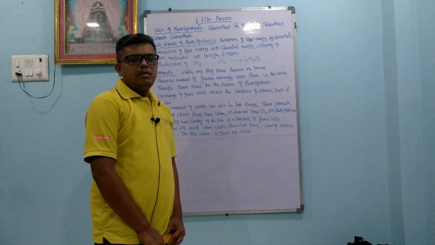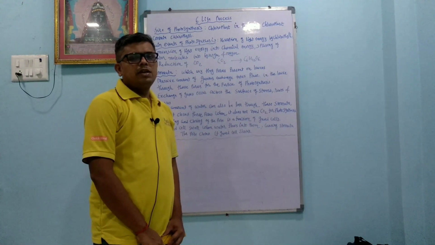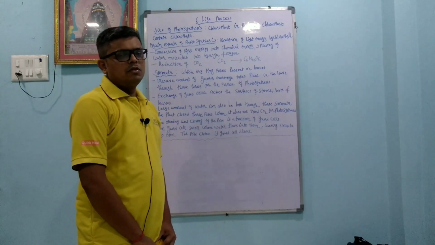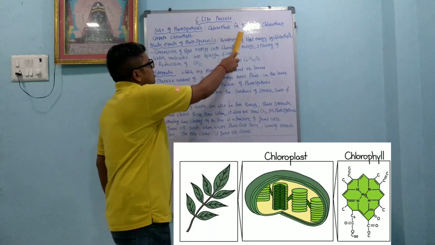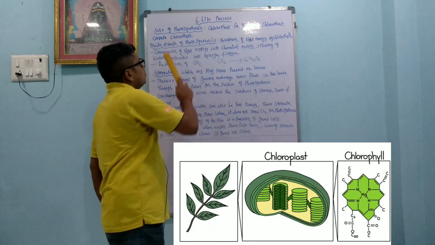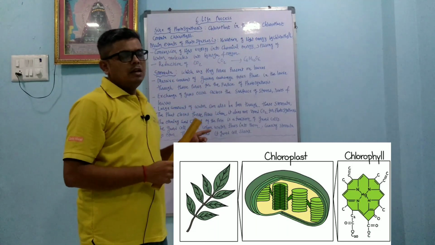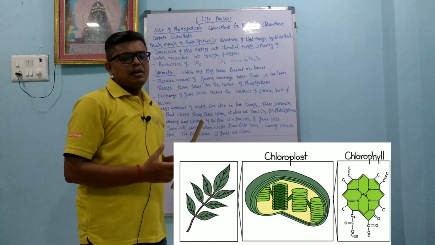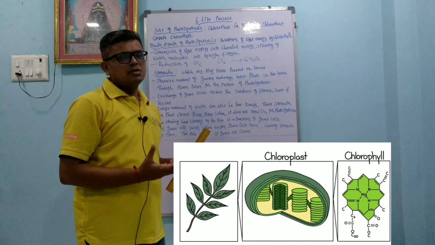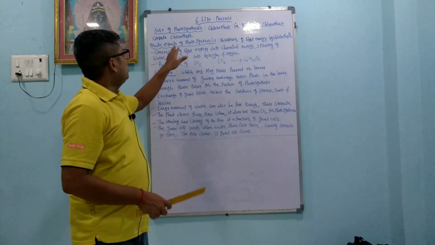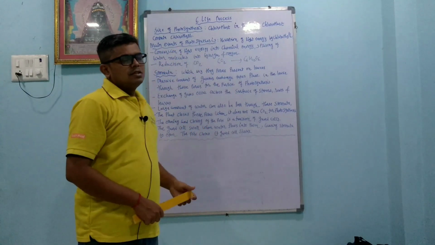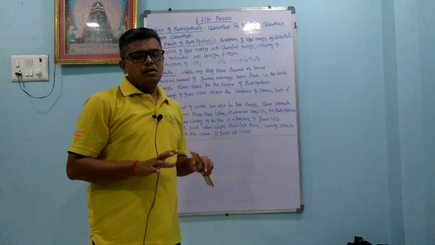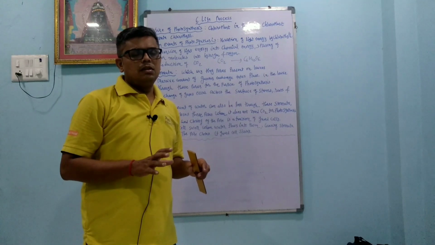Dear student, we are going to learn about the site of photosynthesis as well as stomata, and we will carry out one activity. By that we come to know that carbon dioxide and light are important for photosynthesis. First we will learn what the site of photosynthesis is. It is the chloroplast in the leaf. Chloroplast contains chlorophyll, in which magnesium is present, and because of that the photosynthesis reaction occurs. The photosynthesis reaction never occurs in the dark, so it always occurs in the presence of light.